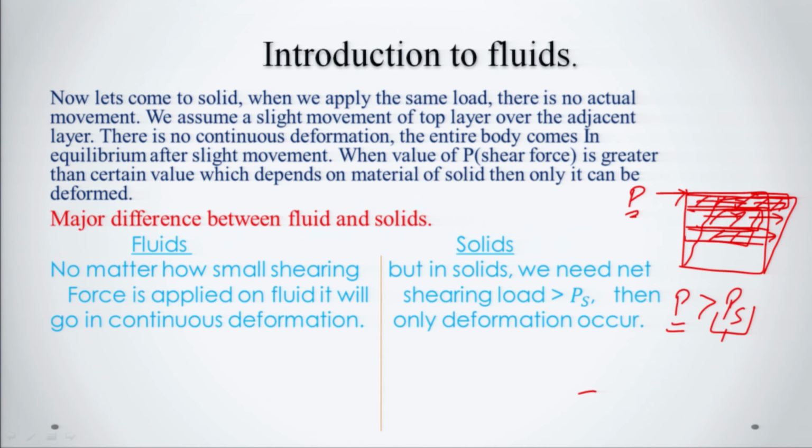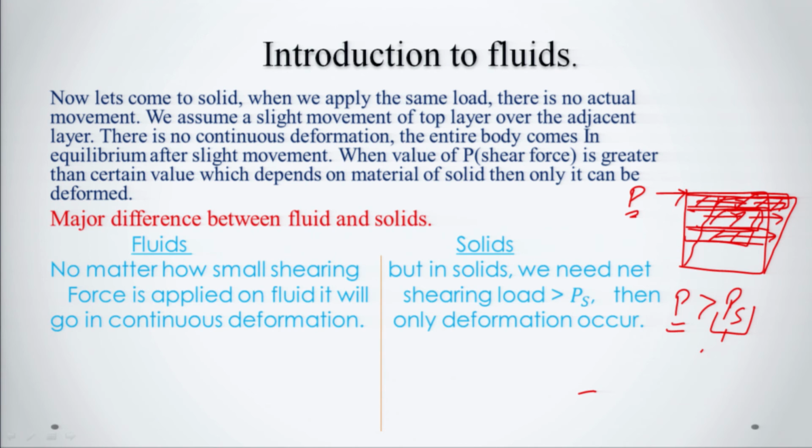We have seen that even after a small application of shear force, continuous deformation takes place. So, this is the major difference between fluid and solid, along with other differences which will be discussed further. Even after a slight movement, there will be deformation in the fluid, but in the solid there will be no deformation by a small shearing force.